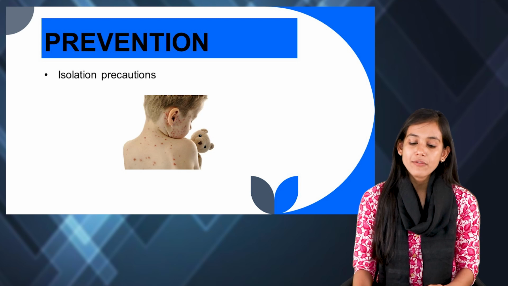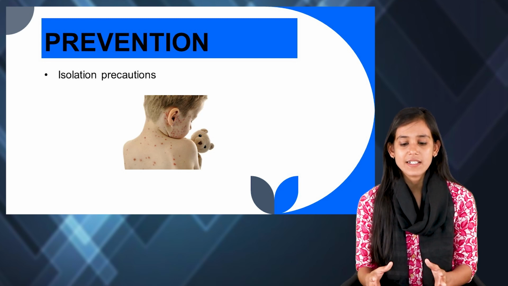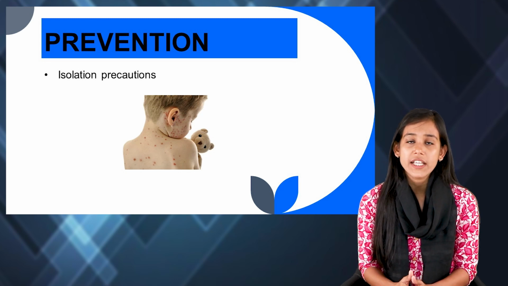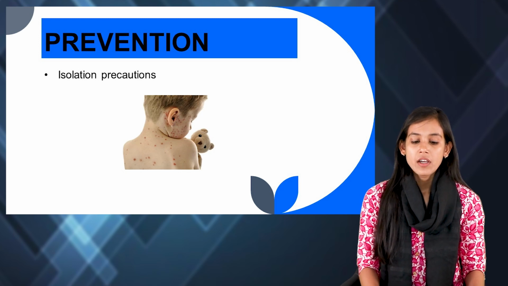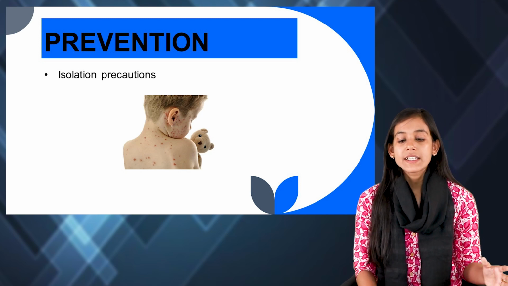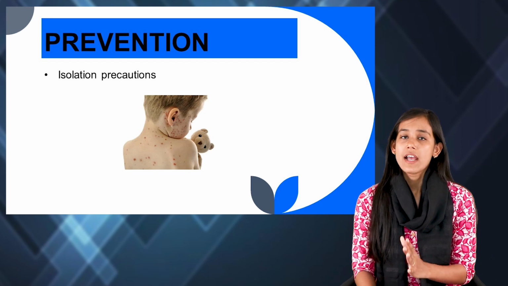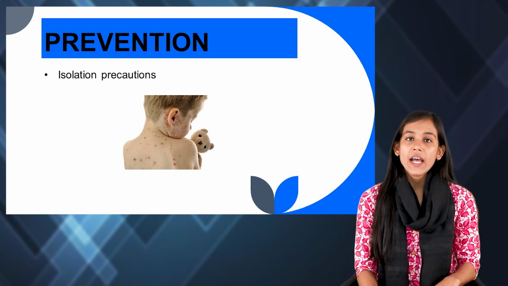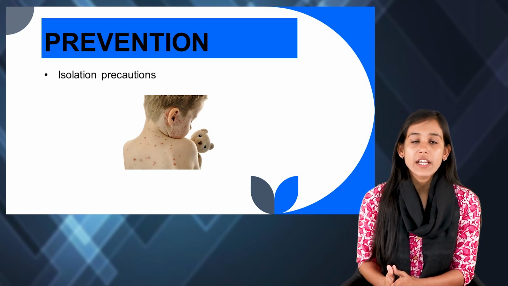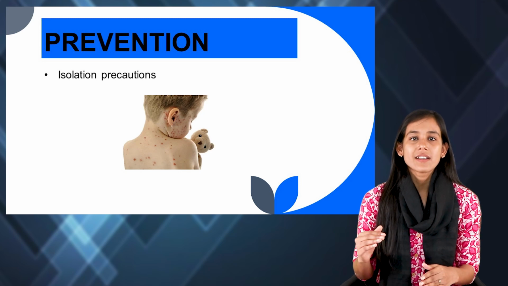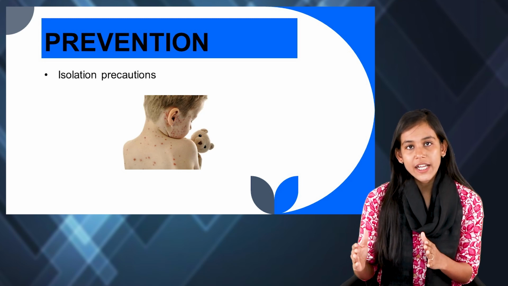So there you have to maintain this isolation, especially from the 7th day after the exposure until 5 days after the rash has appeared. We know that the incubation period is 10 to 14 days.